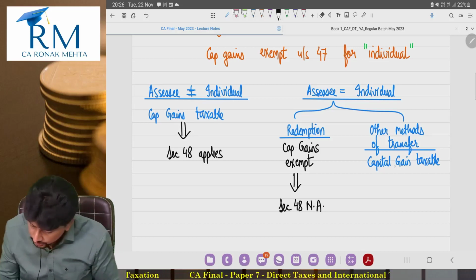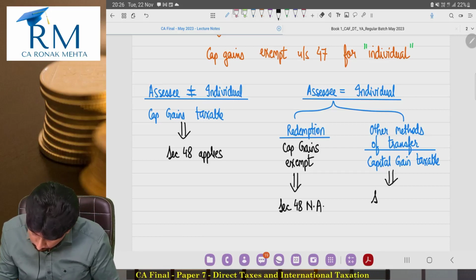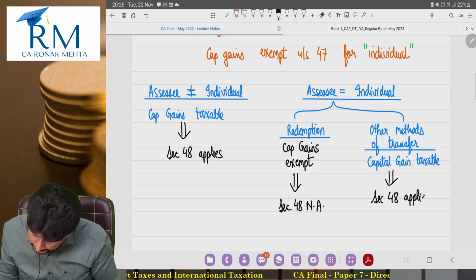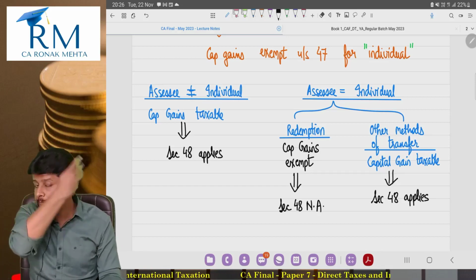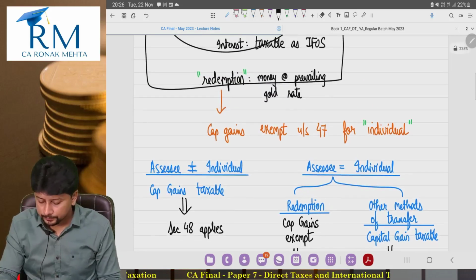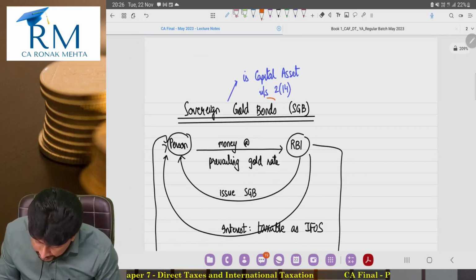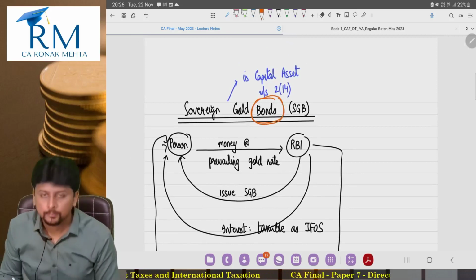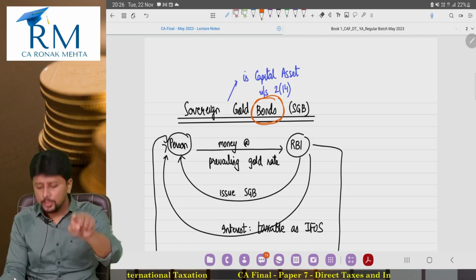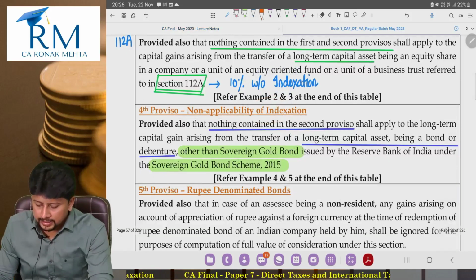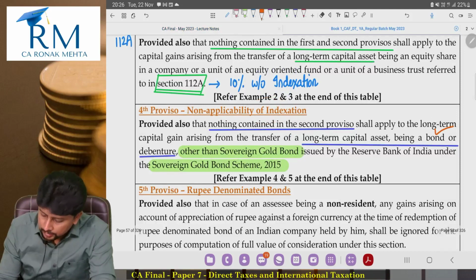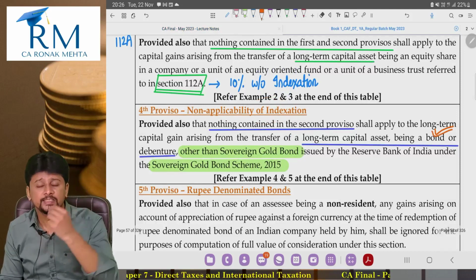Then section 48 applies. And now, if section 48 applies, all its provisos also apply. And sovereign gold bond at the end of the day is a bond. And we studied just now that if it is a bond, the indexation benefit will not apply.